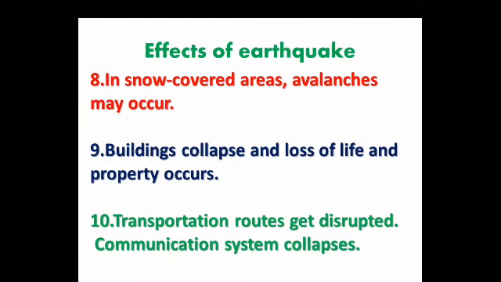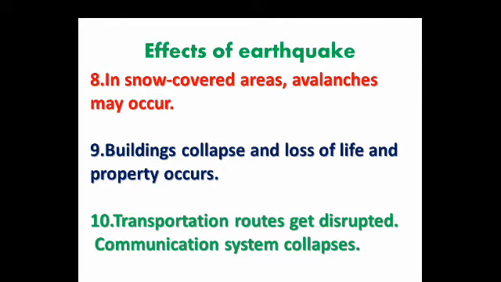Then other effects, see, in snow covered areas, means in the polar region or where snowfall occurs, that is mountainous regions, avalanches may occur, like sliding movements. Buildings collapse and loss of life and property occur. Tall buildings, even houses which do not have a proper structure, such types of houses and buildings also collapse.